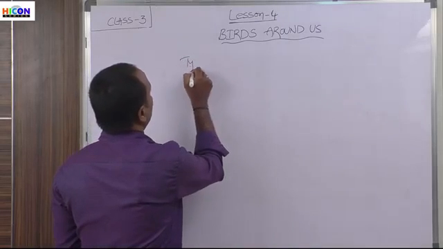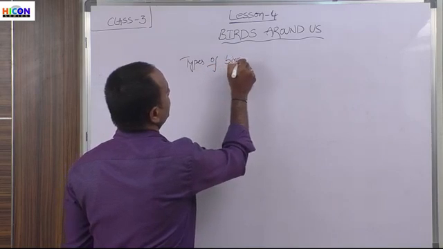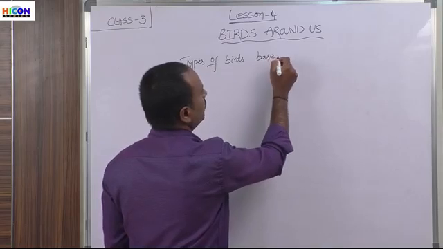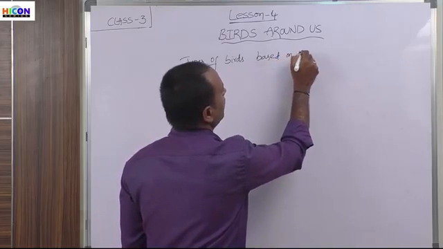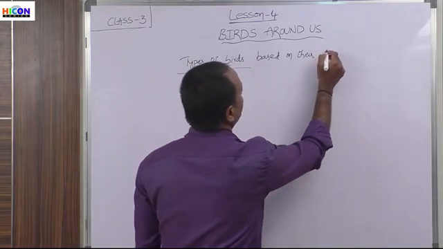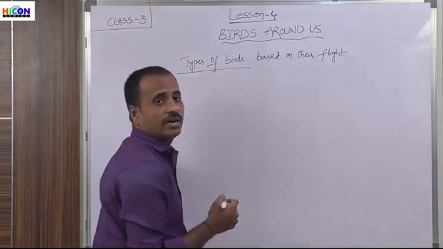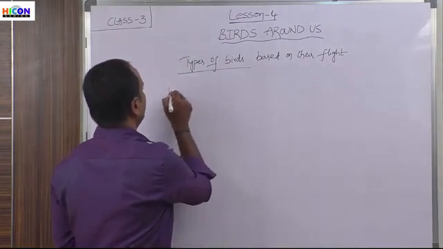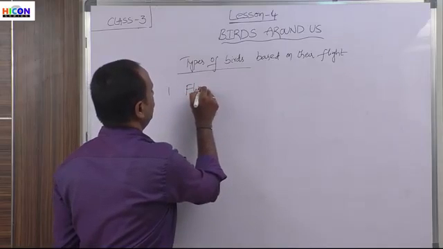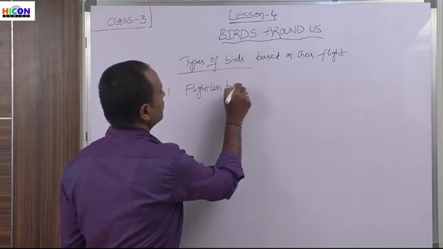So children, let us see the classification of birds based on their flight. The birds are classified into three types based on their flight. So what are the three types? The first one is flightless birds.